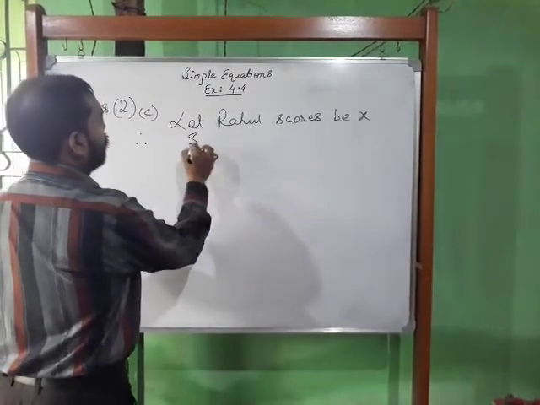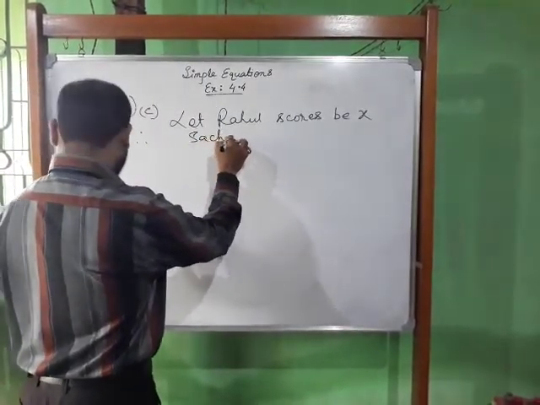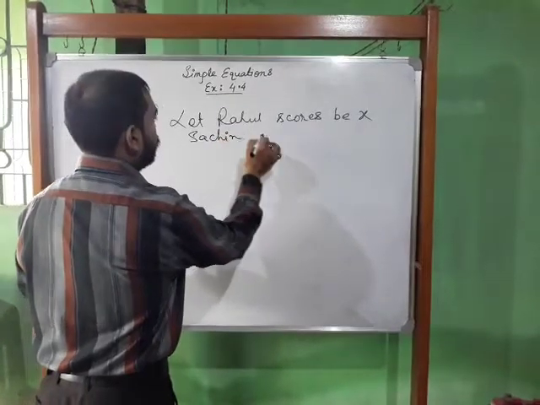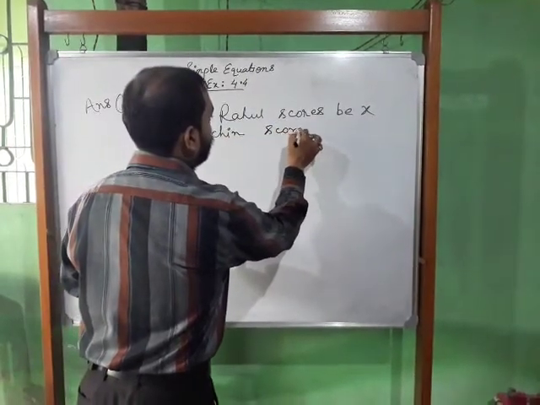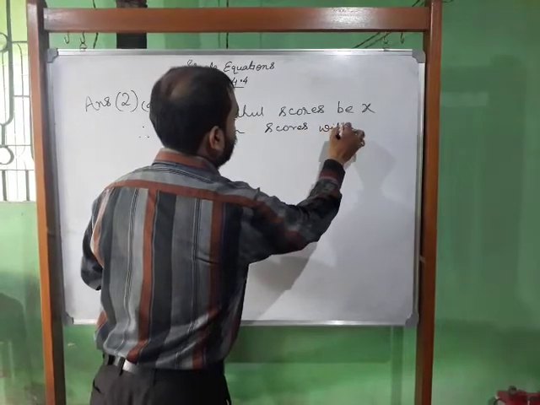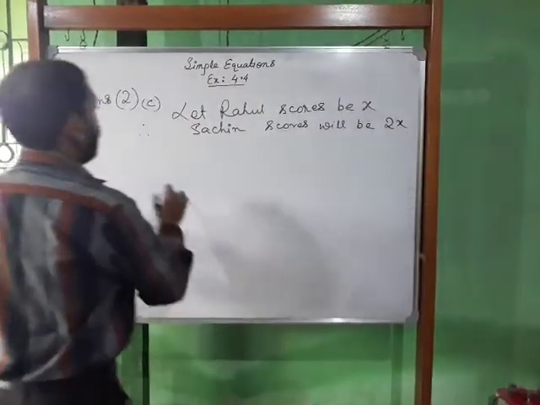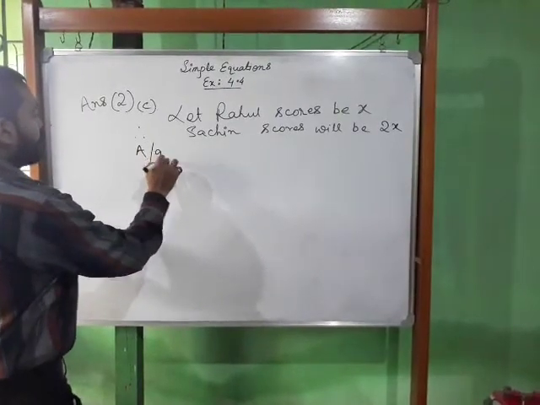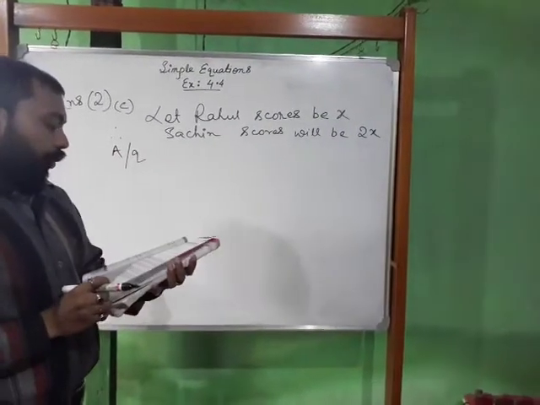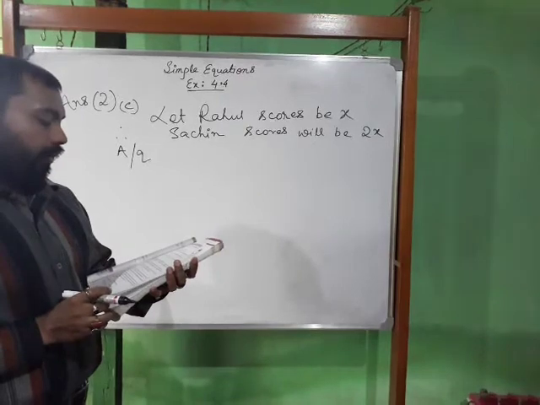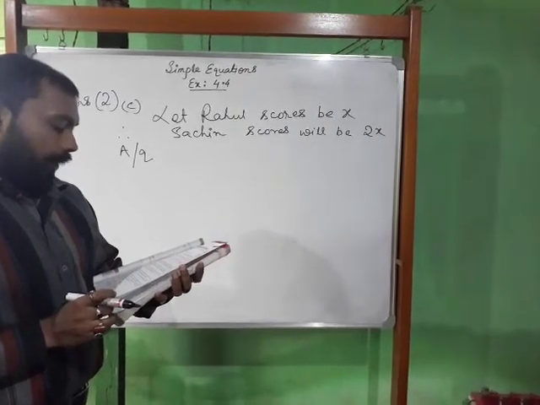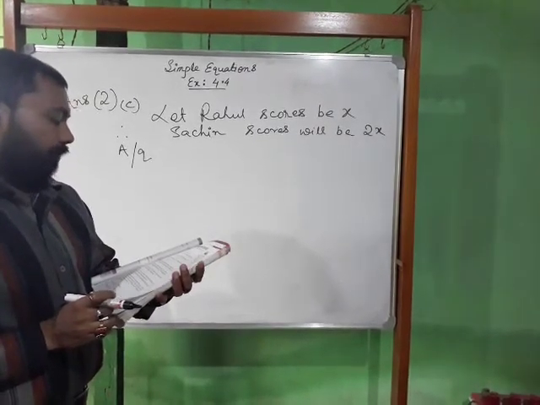Therefore, Sachin's score will be 2x. Now, according to the question, together their runs fell two short of a double century.